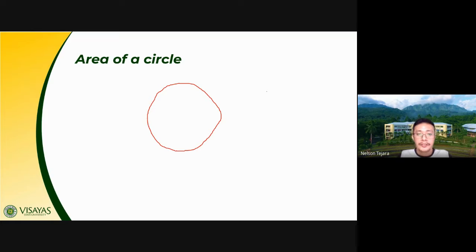For illustration purposes, if you have, class, this circle whose diameter measures, let's say, 9.5 centimeters, your task, class, is to find the area. I want you to try to get its area for this circle whose diameter measures 9.5 centimeters. Try to get its area.